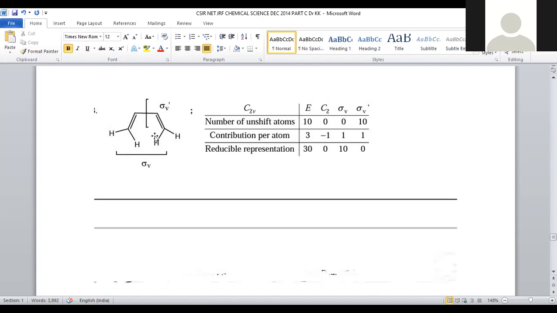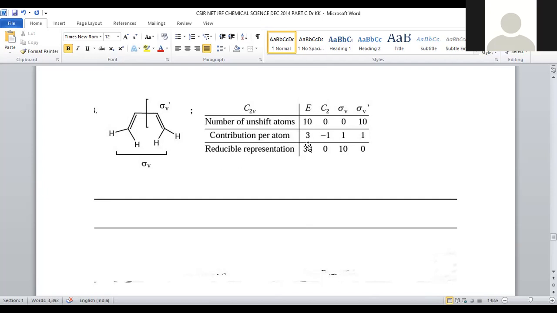Being a molecule of C2v symmetry, there is an axis of symmetry and vertical planes as well. So the number of unshifted atoms: identity is 10, C2 is 0, sigma V is 0, and sigma V prime is 10 atoms. The contribution per atom will be 3, -1, 1 and 1.